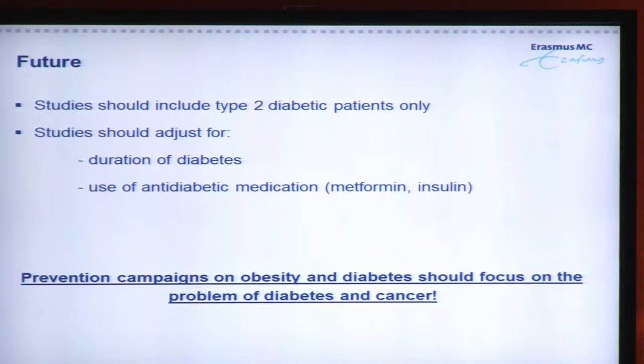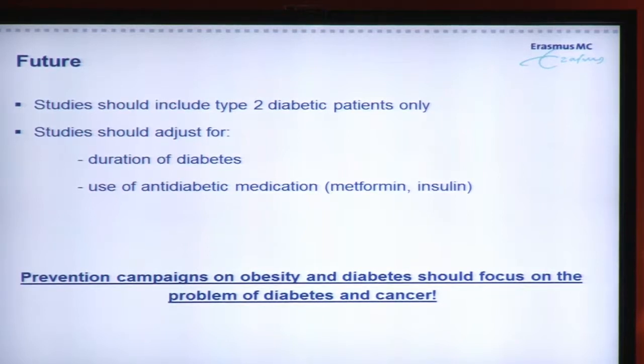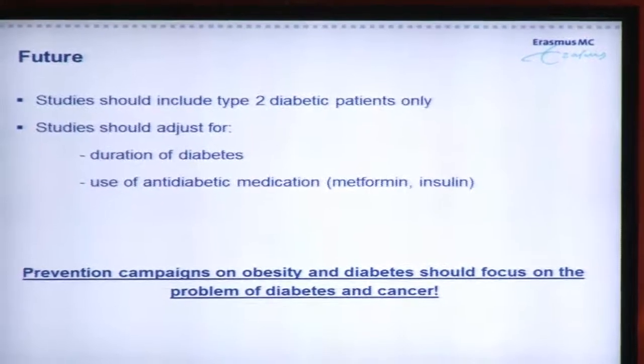Furthermore, the duration of diabetes is really important. Some studies say that the increased cancer incidence is due to detection time bias. And what is a detection time bias? It is that patients who have recently been diagnosed with diabetes, they visit the doctor more often, and they think that that is the reason that the cancer is detected. But what we are interested in is whether patients with a longer duration of diabetes are still at increased risk of developing cancer. So studies with time-dependent analysis should be performed in the future.